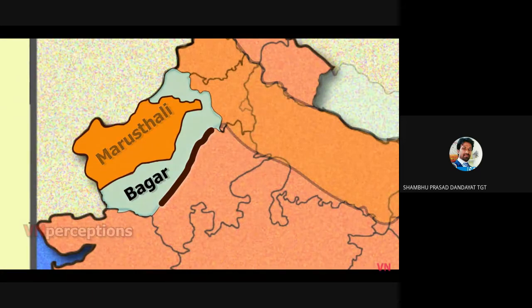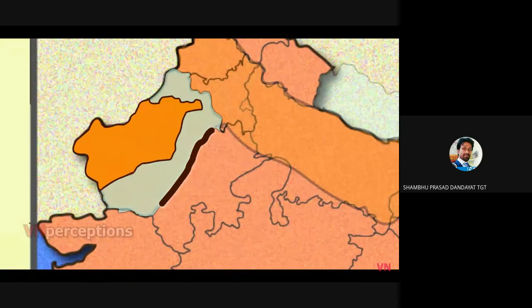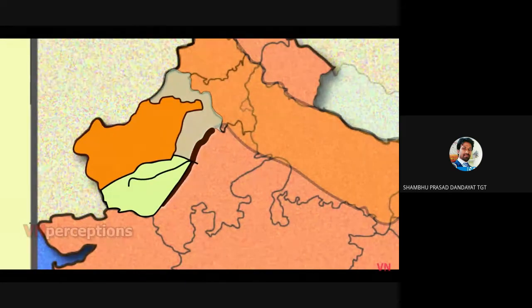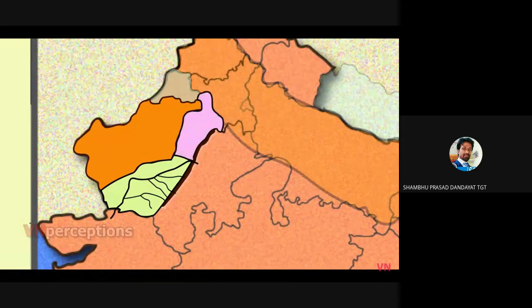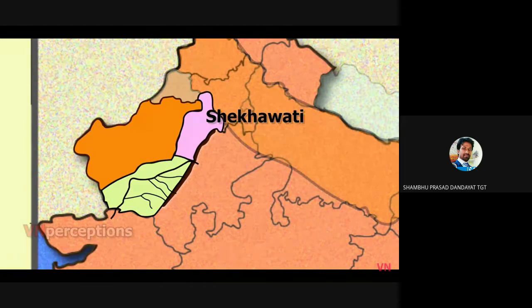This region lies to the east of Marusthali. This region is further subdivided as Luni Basin because this region is drained by river Luni and its tributaries. Then the Shekhawati region. This was the region of Shekhawati Rajputs.